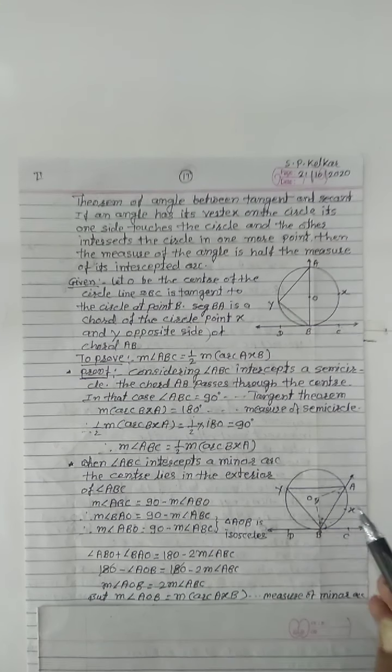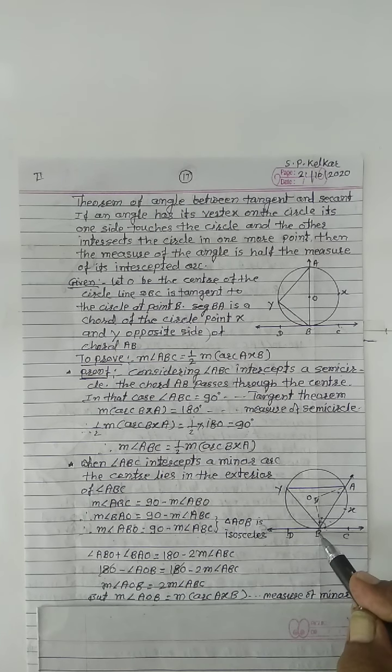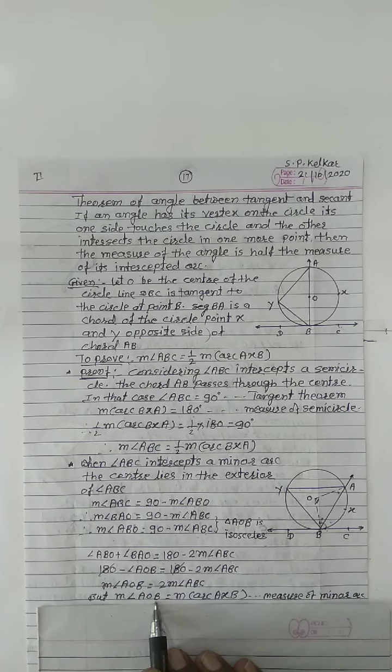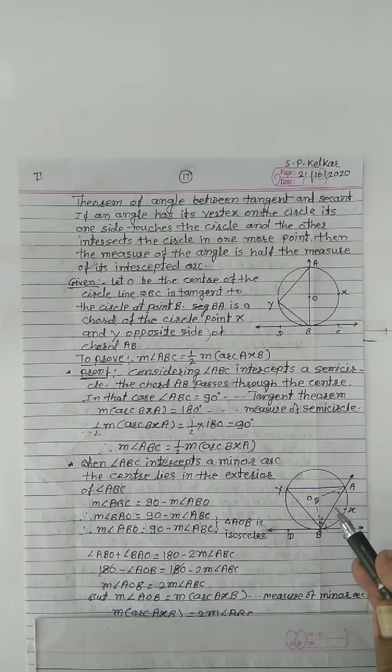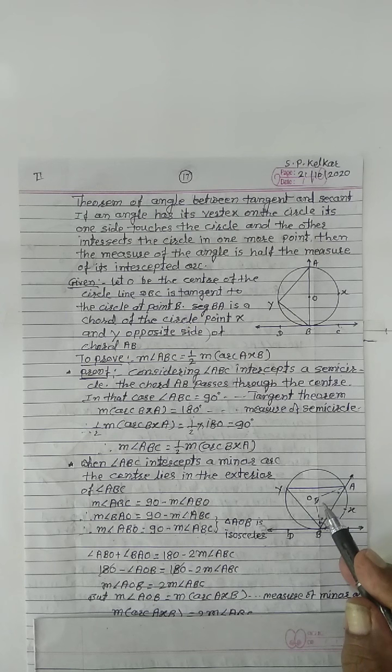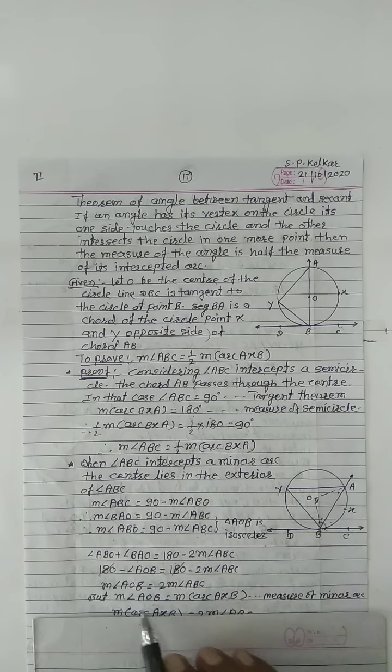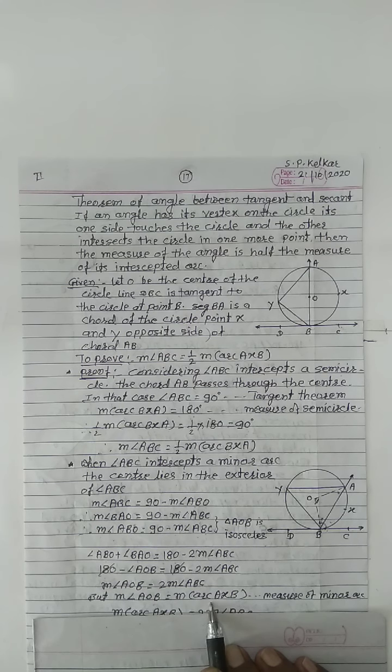This angle AOB is the central angle. The measure of angle AOB equals the measure of arc AXB. The measure of a minor arc is equal to the measure of the central angle. This AOB is the central angle, so the measure of this angle and the measure of this arc are the same.